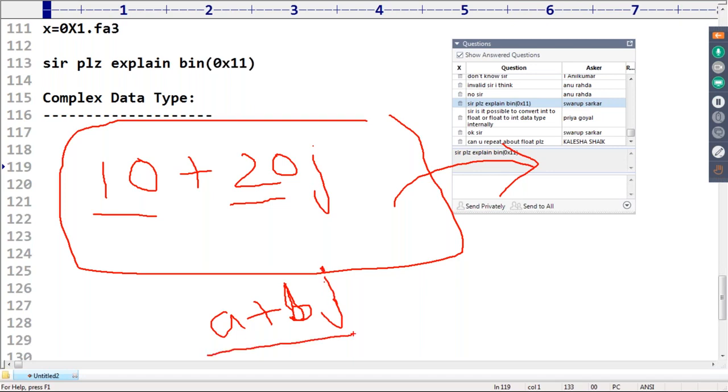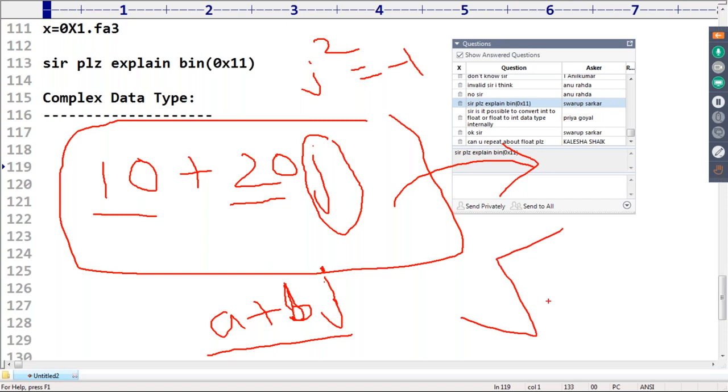A plus bj. Sir, is the j symbol compulsory, or can I use any other symbol? No chance at all. You should use only j. What is the value of j, sir? Do you know? j square is equal to minus 1. j is equal to square root of minus 1.